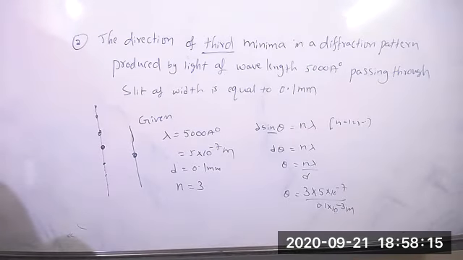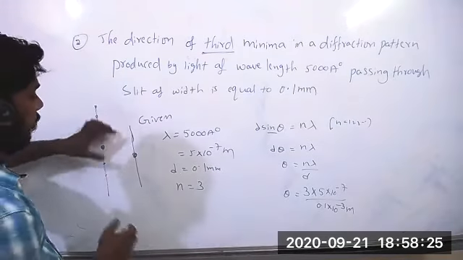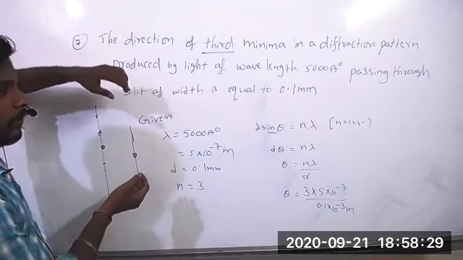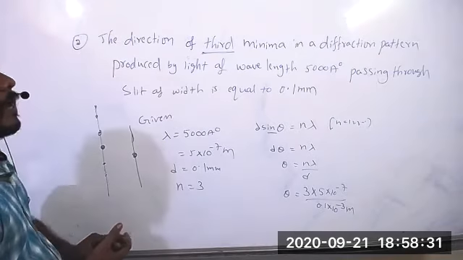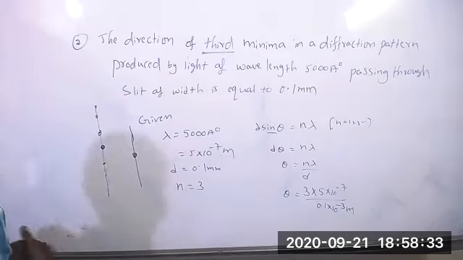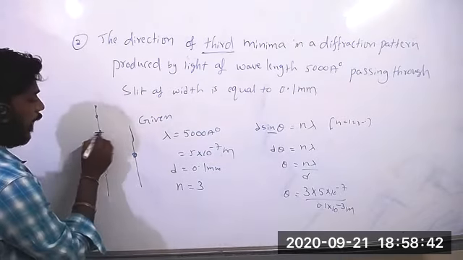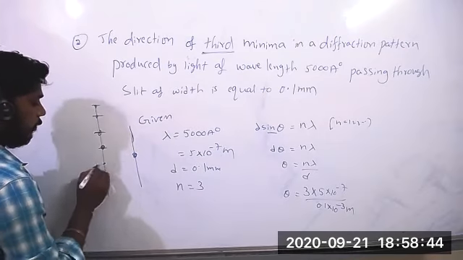And in interference, a larger number of bands will be there. When we are talking about interference, so many bands will be there. But when we are talking about diffraction, only a small number of bands will be there. In the interference, bands spread equally.